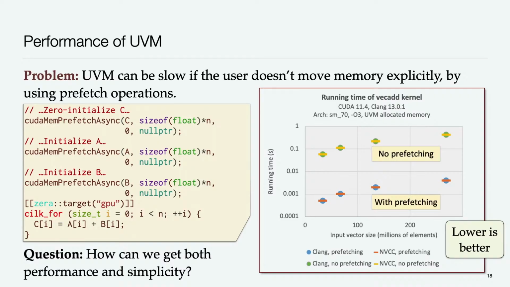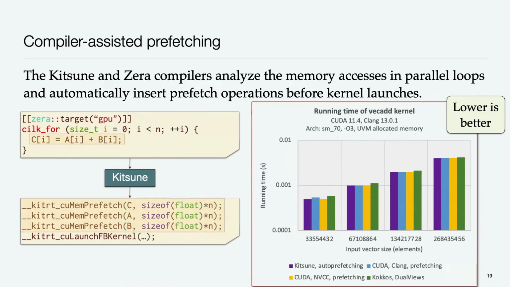In our case, though, we asked whether there's some way that we can achieve both performance and simplicity. And in our case, we have a compiler on our side. And our compiler understands parallelism. And the compiler can reason about what memory is accessed inside these parallel loops that have been designated to run on the GPU. And so the Kitsune and Xera compilers will analyze those memory accesses inside parallel loops and automatically insert prefetch operations before kernel launches.